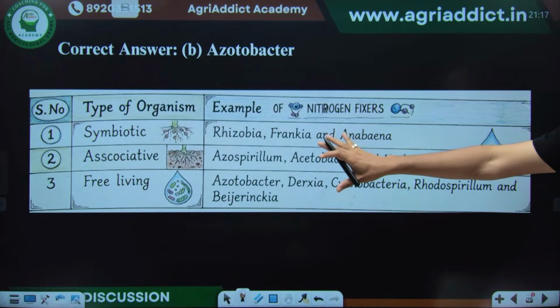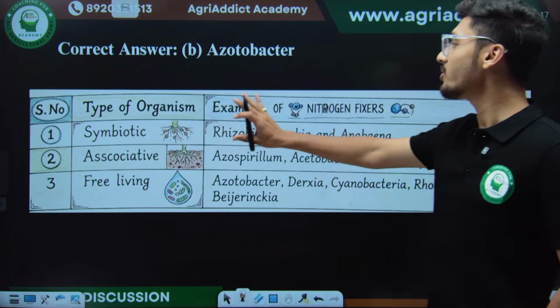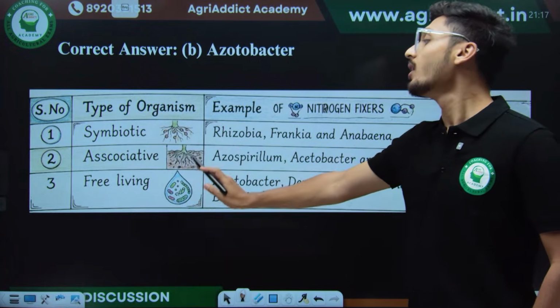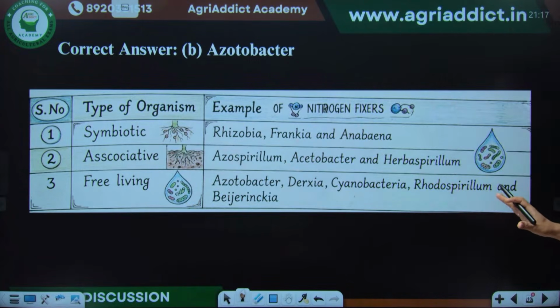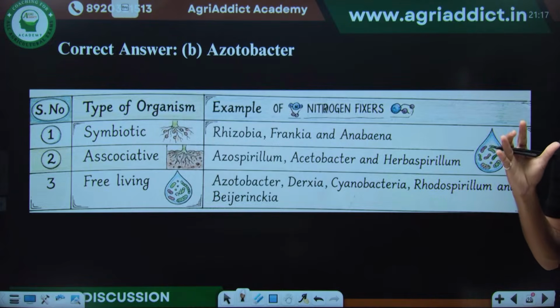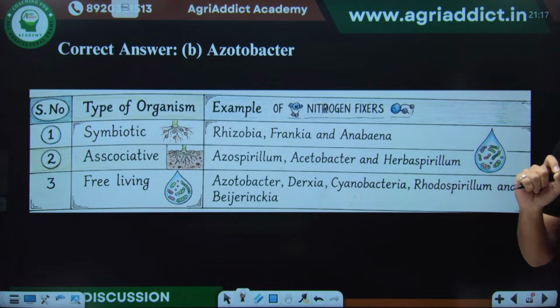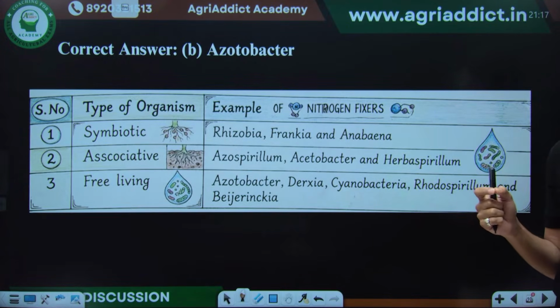See, here I have mentioned some of the types of organisms which have an active role in nitrogen fixation, which are symbiotic, associative and free living. You can take a screenshot of this, and whenever you go through the revision process, this will be very helpful for you all. But it is very important to have proper touch with each and every question from the PYQs, so that if any question associated with it comes in the next exam, that will be very, very beneficial for you all, right?